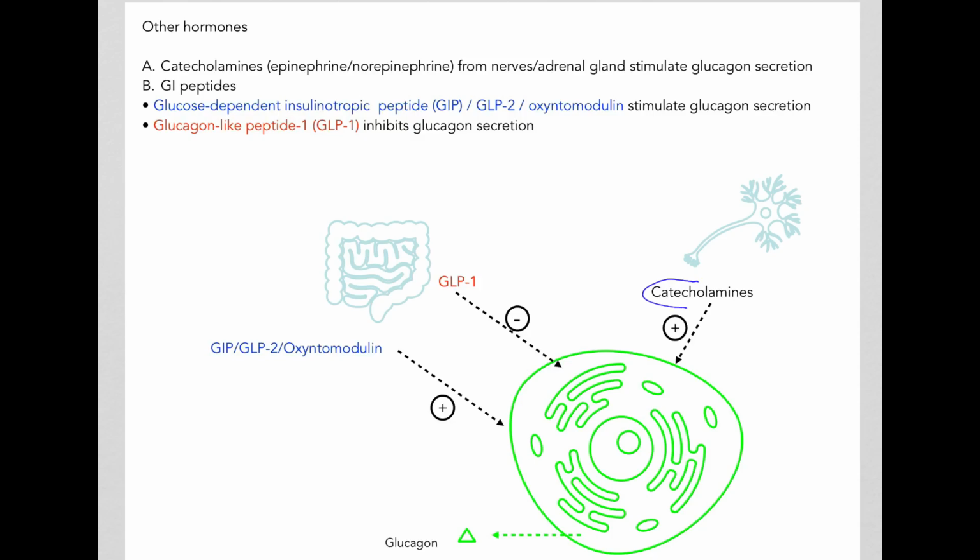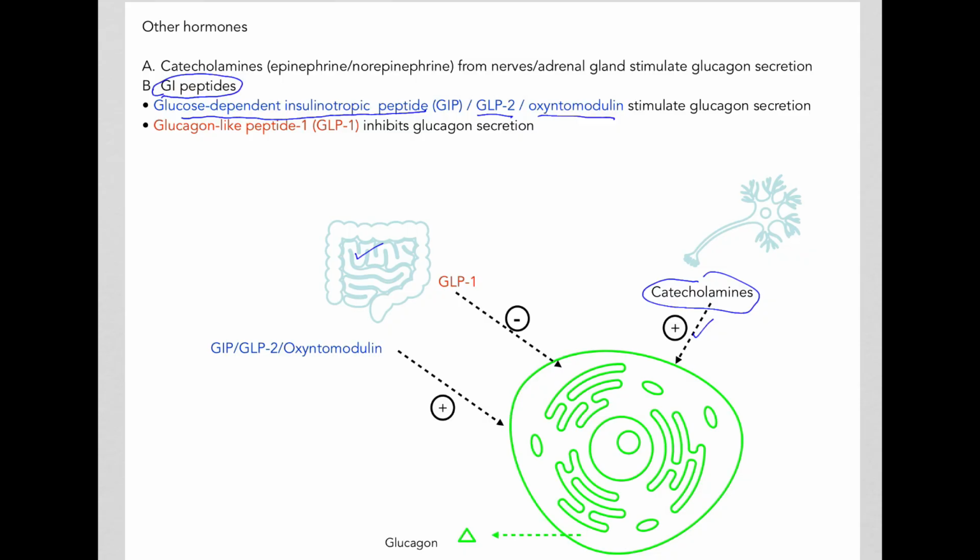While the catecholamines stimulate glucagon secretion, there are several GI peptides that come from the gastrointestinal tract, such as glucose-dependent insulinotropic peptide or GIP, GLP-2, and oxyntomodulin.